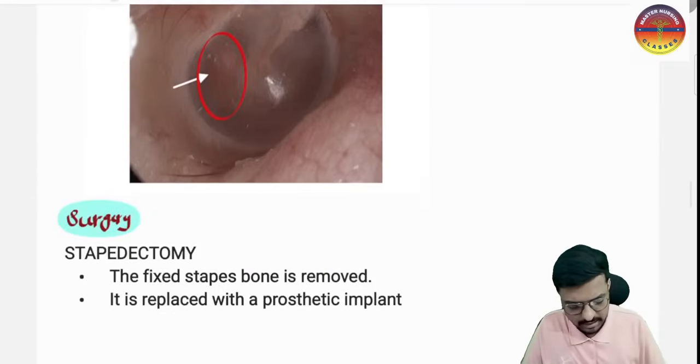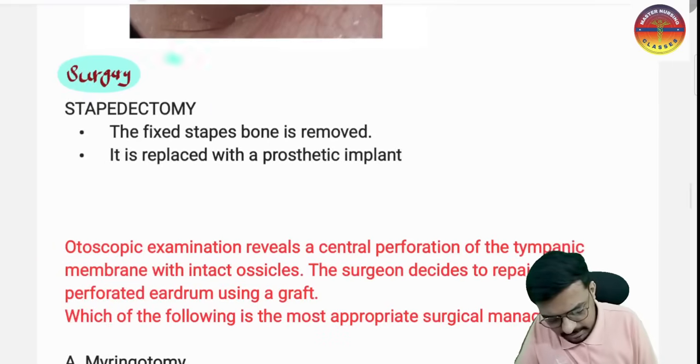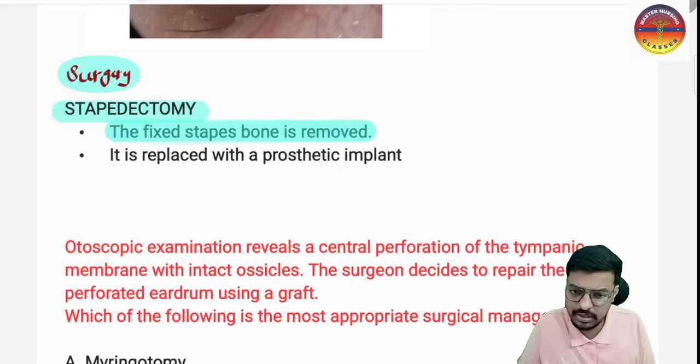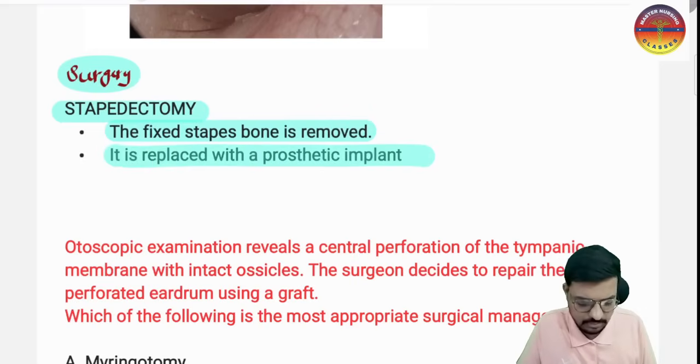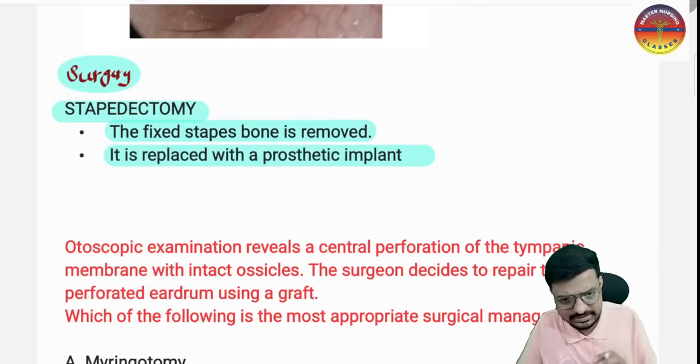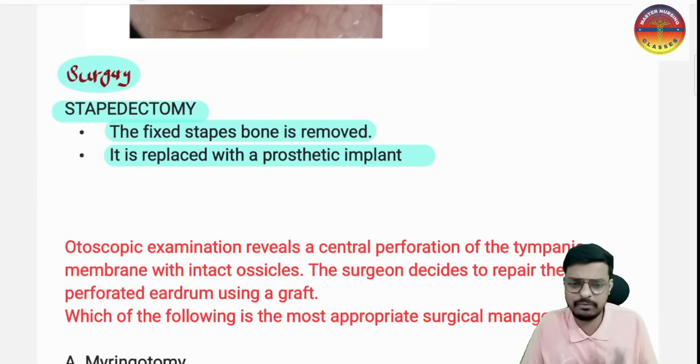Yes, sir. And here we have the surgical management of otosclerosis. That is the stapedectomy. That means the fixed stapes bone is removed and replaced with a prosthetic implant. This is very important. You have to understand, and you are understanding the concept very easily, because we are making it very easy.